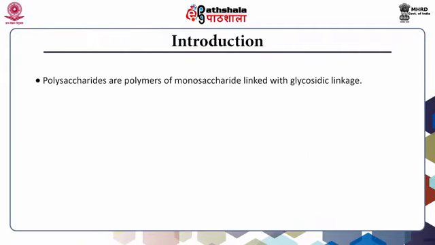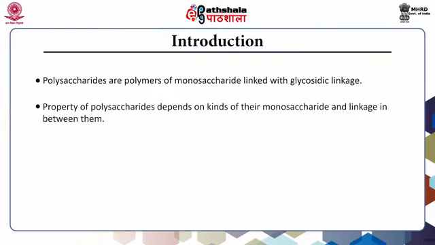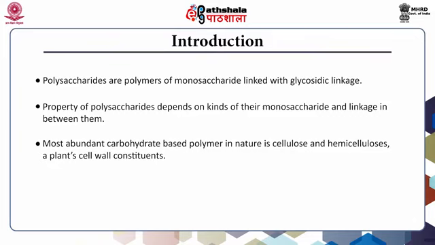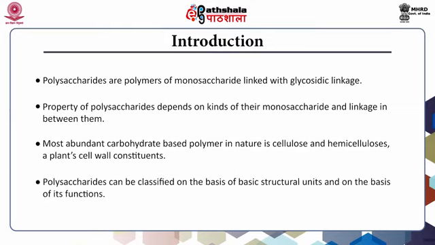Introduction. Polysaccharides are polymers of monosaccharides linked with glycosidic linkages. The property of polysaccharide depends on kinds of their monosaccharide and linkage in between them. Most abundant carbohydrate based polymer in nature is cellulose and hemicellulose, which form a plant's cell wall constituents. Polysaccharides can be classified on the basis of basic structural units and on the basis of its functions.